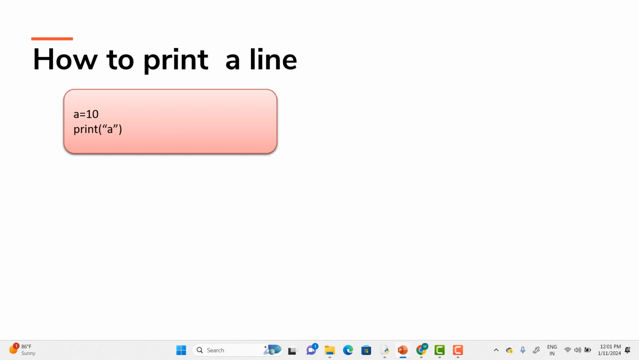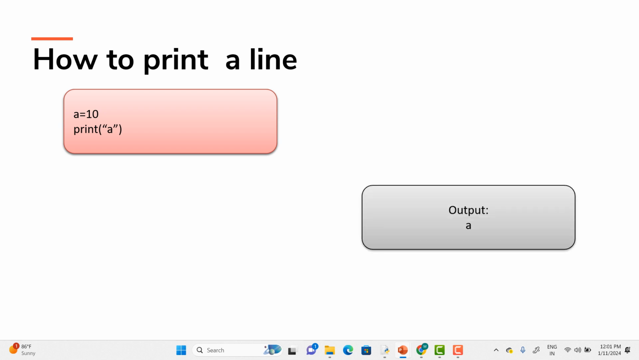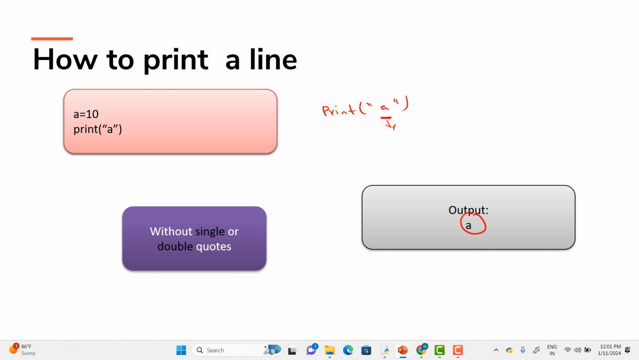You can see A equals 10, print A. What will be your output? Any guesses? Here you can see A will be printed. Why? Because if I am printing anything in double quotes, it will be considered as a statement to be printed. So it's printing the output A. Whereas if you want the value 10 to be printed, 10 is the value stored inside a variable. So here this A we will be calling a variable.